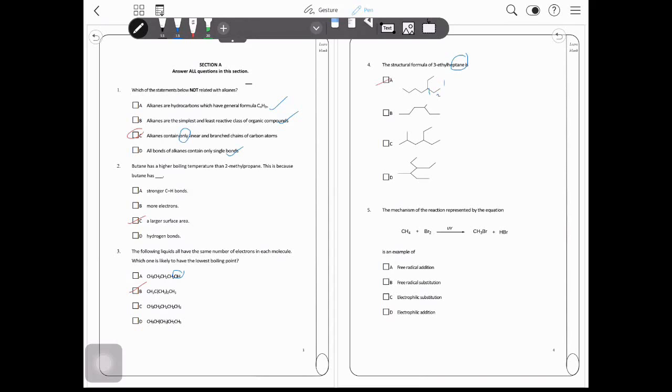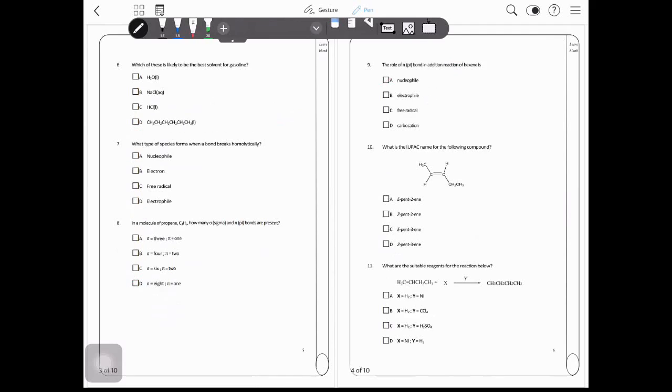The mechanism of the reaction represented by the equation given is an example of free radical substitution reaction. Remember, any alkane must undergo substitution. It cannot undergo any other type of reaction. The next question, which of these is likely to be the best solvent for gasoline? Gasoline is a non-polar compound. That means it will be the most soluble in a non-polar compound. So in this case, it must be D.